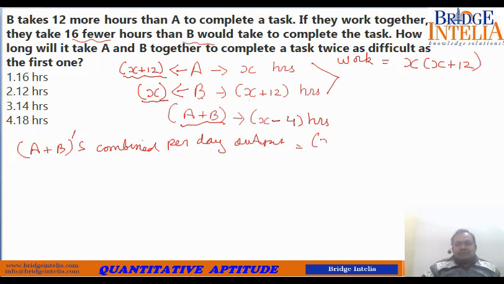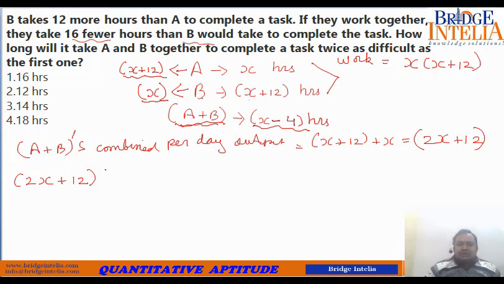X plus 12 plus X, so that is equal to 2X plus 12. They together have completed the work in X minus 4 hours only. So 2X plus 12 was the combined output and they worked together for X minus 4 hours. So this is the total output produced.